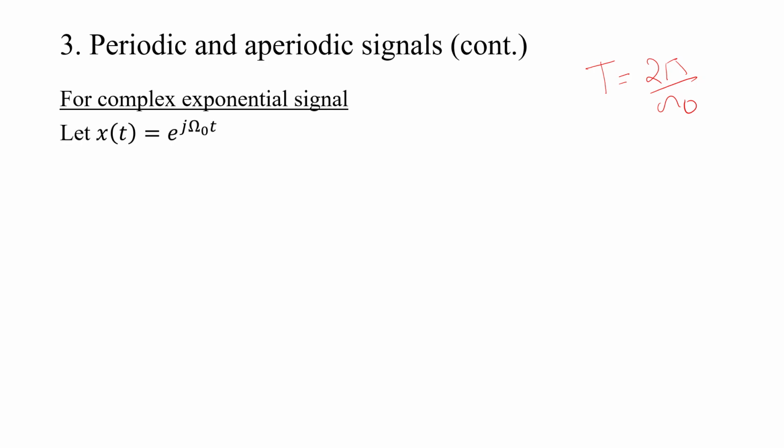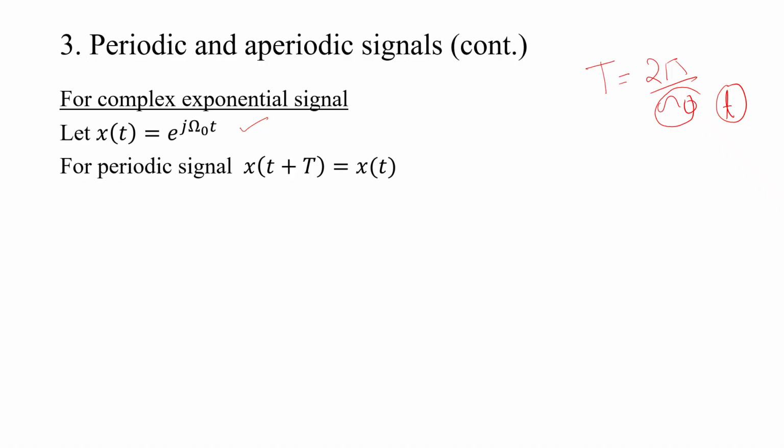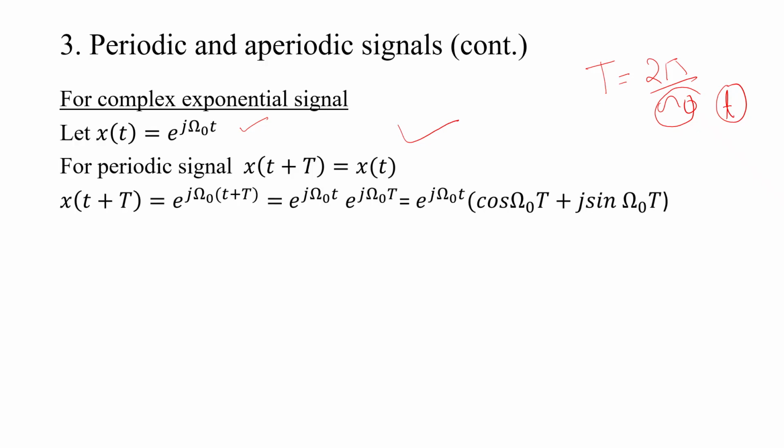Similarly, for the complex exponential, omega naught is associated with t. It is e to the j omega naught t. If I apply x of t plus T is equal to x of t, which is the condition for a periodic signal, then in place of t, if I put t plus T, it will be e to the j omega naught t plus T. So, it will be e to the j omega naught T into e to the j omega naught t. Here e to the j omega naught T is a constant. We know that e to the j theta is cos theta plus j sin theta. So, in place of theta, it is omega naught t, so I am putting cos omega naught t plus j sin omega naught t.